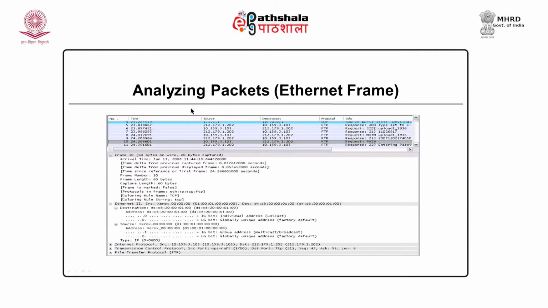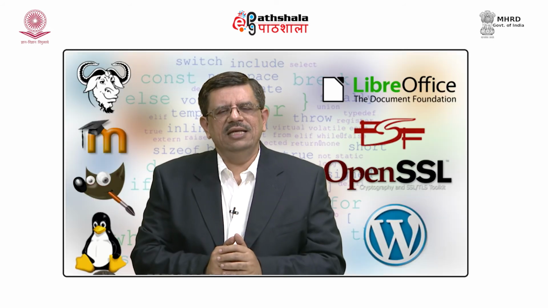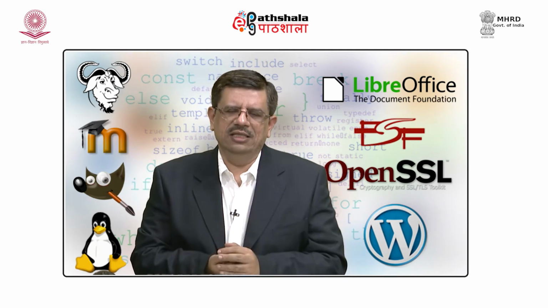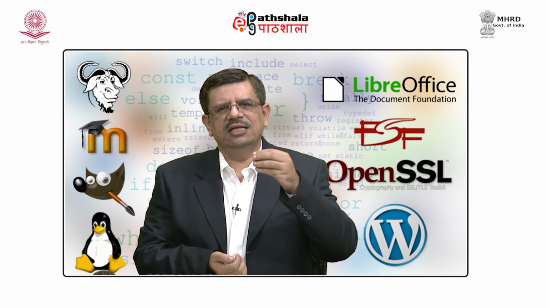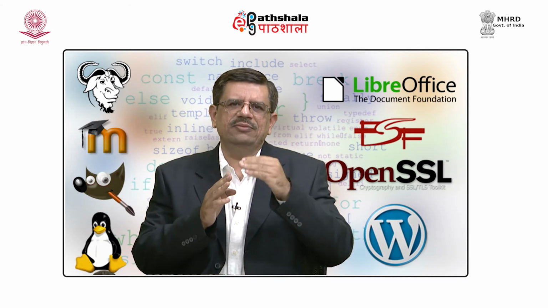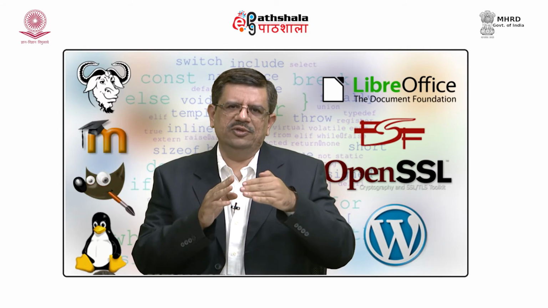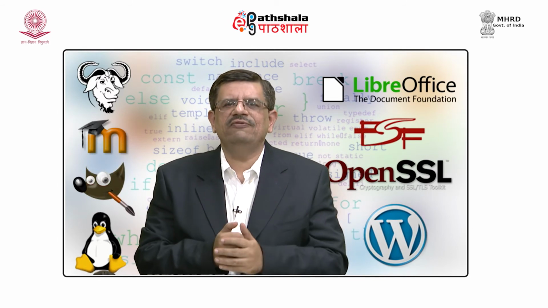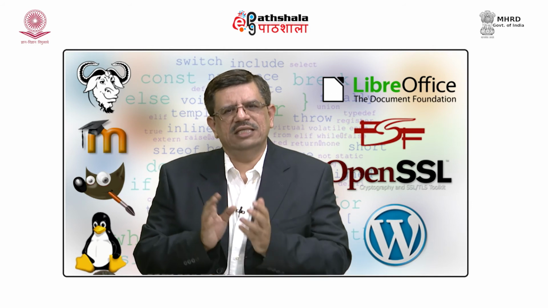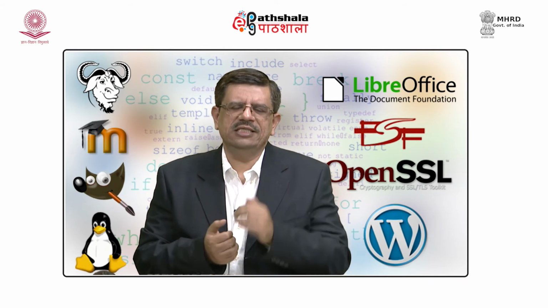Now, when we analyze packets, what details do we get? Let us quickly browse through the Ethernet frames and different packets that can be analyzed through the Wireshark screen. Before this, let me explain how the OSI model or the OSI layer works. As I said earlier, in networking there is an OSI model. The application layer sends data to the bottom layers. There are session and presentation layers, then there is a transport layer, network layer, data link layer, and finally, we have the physical layer. There is another TCP/IP model which also works on the same lines.